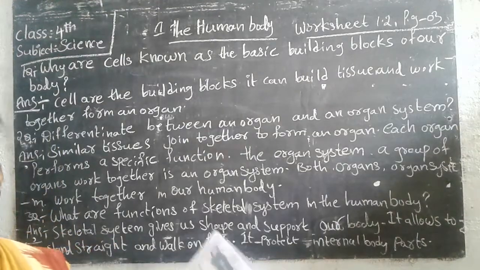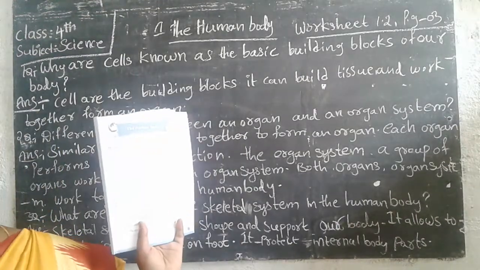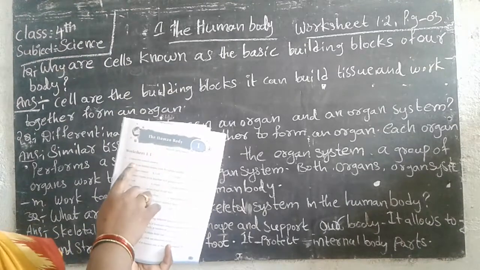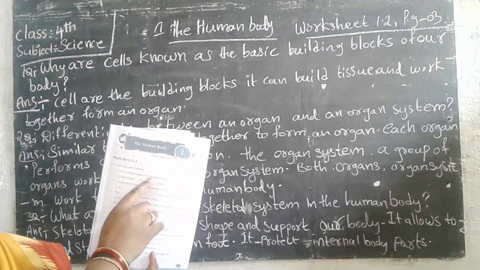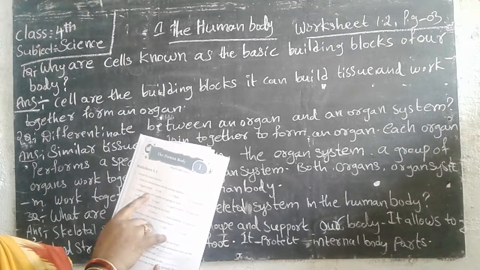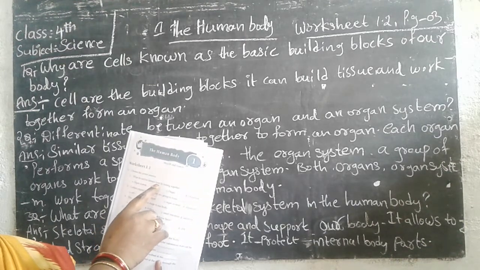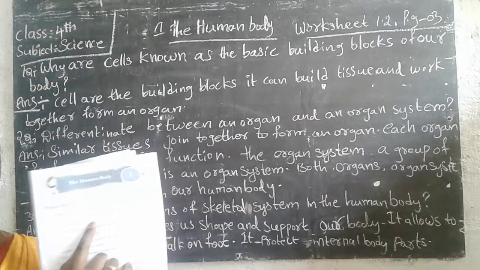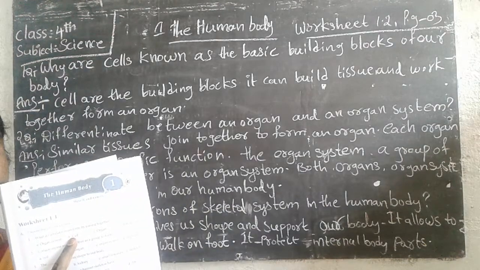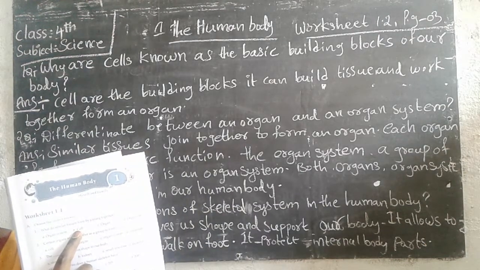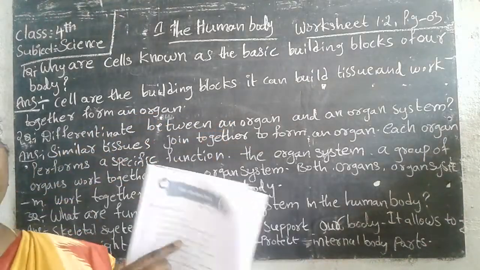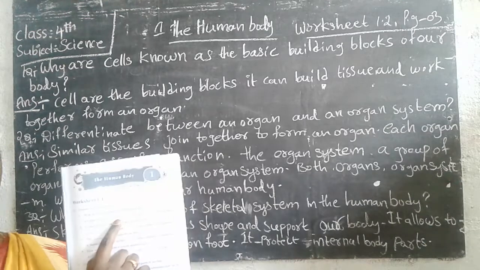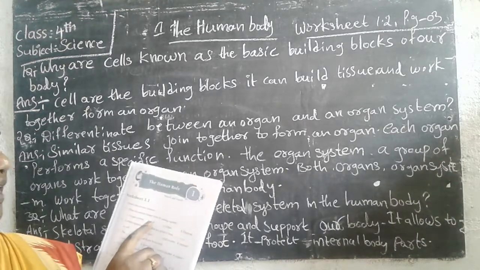First page, worksheet number 1.1. Look here, choose the correct answer. What do similar tissues form by joining together? The answer is B. Cells joining together form a tissue. Here the answer is B.